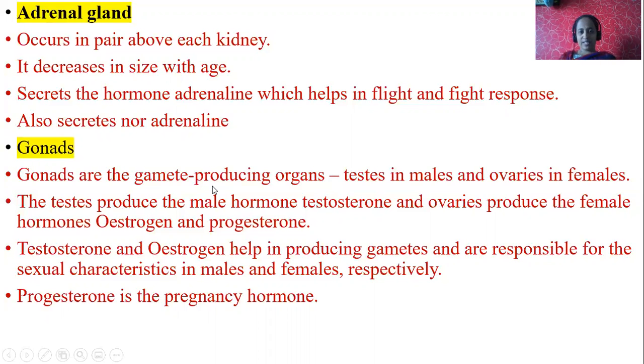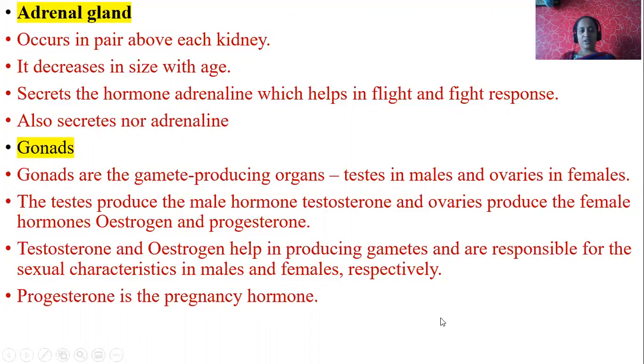Gonads are the gamete producing organs, testes in males and ovaries in females. The testes produce the male hormone testosterone. What is the function of testes? It also produces the hormone testosterone. Here, testes and ovary are not only sex organs, they also act as endocrine glands. So testis as an endocrine gland, along with sperm, also produces testosterone hormone. Ovaries, along with ova, also produce or release hormones called estrogen and progesterone.